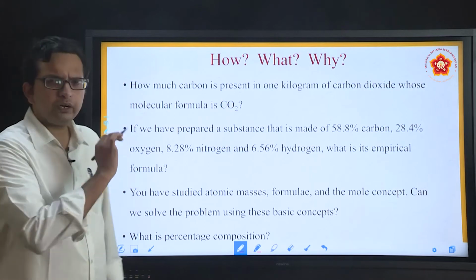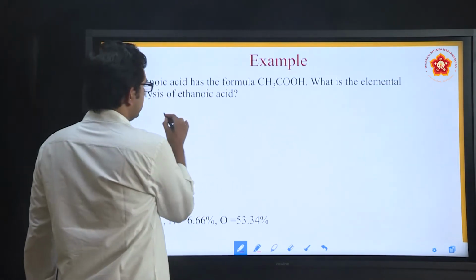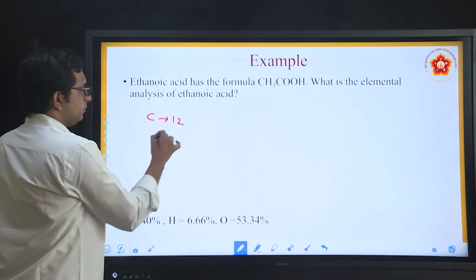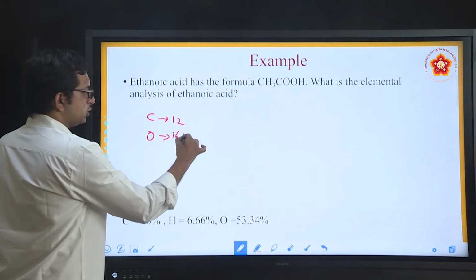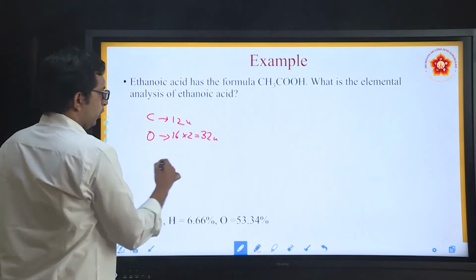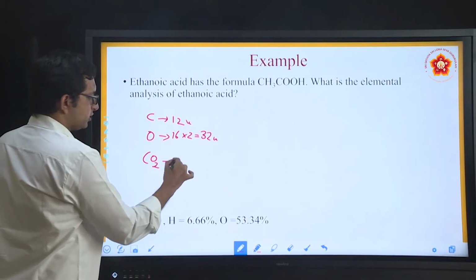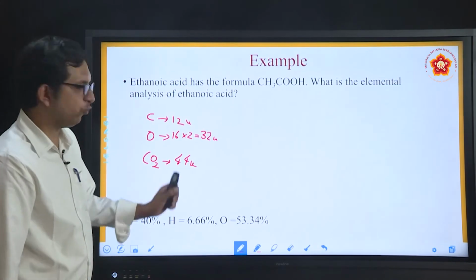Now if I have to correlate this part, carbon mass is 12, oxygen mass is, because it is CO2, 16 into 2, which is equal to 32. And what's the overall mass of carbon dioxide? It will be 32 plus 12, which will be equal to 44.